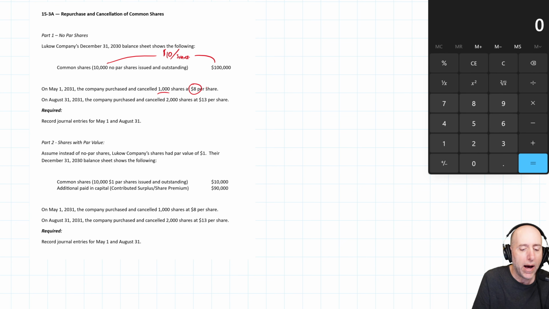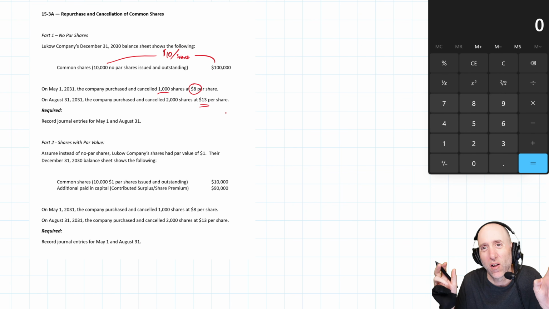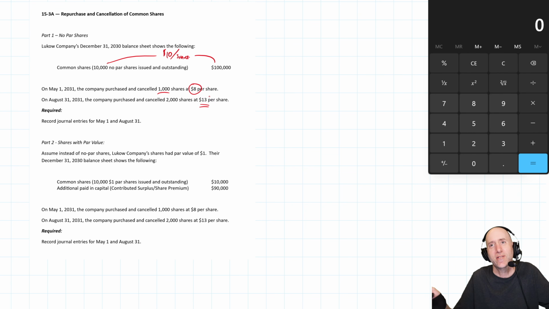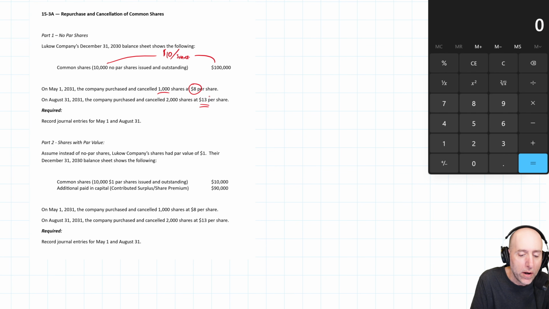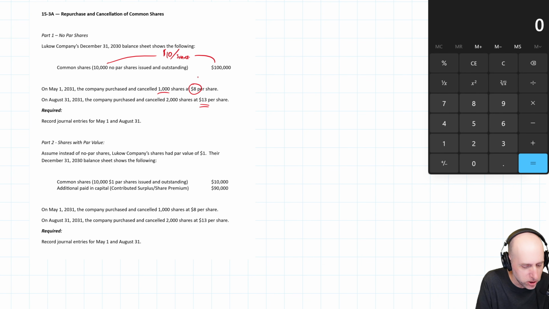Okay, when we buy back for above, as we're going to do, it goes to retained earnings. It's almost like a loss, right? You've issued something for $10 and you buy it back for $13. You're losing money on that deal. It goes to retained earnings. When we buy back for less and it's kind of like a gain, it goes to, in Canada, contributed surplus, in the US, additional paid in capital. And we'll look at that in our journal entries. And we'll look at that now, actually. May 1st, we buy back and cancel 1,000 shares at $8 a share.